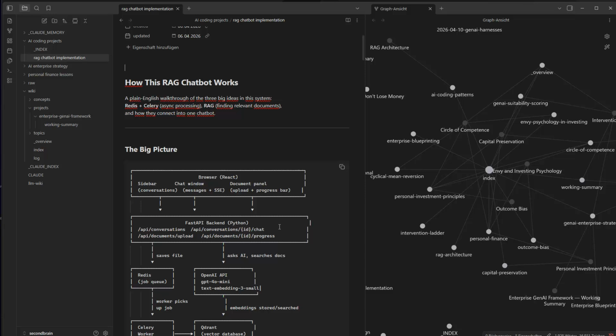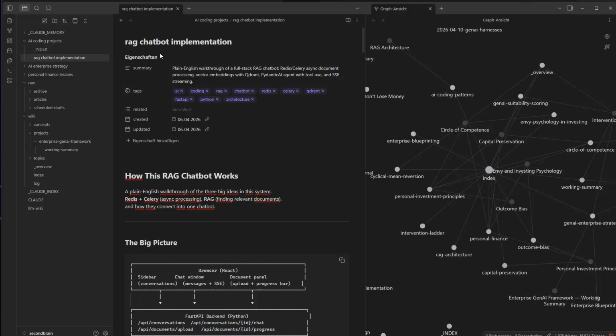So the idea, if I go back to this one here, is that it is stored in a raw folder. Inside this raw folder are all the raw files, the ones which are new, which are here in articles, and the other ones which are archived. So the original files will always remain, basically. Whenever I feed something, either by internet research from Claude directly, or when I found something interesting which I want to post in here, there's also an Obsidian web clipper, by the way, and I store all of this, and then Claude goes over those files and extracts the most important information, compares it with everything I already stored in my second brain, and then it extracts just the new points and puts them in a kind of overview structure.